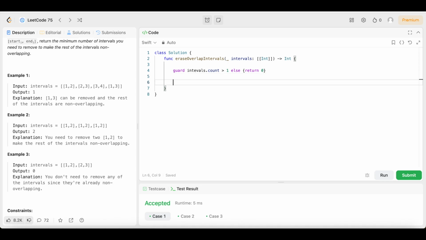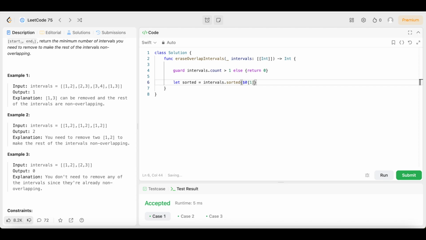Then we're going to come down here and say let sorted equal, excuse me, that's a typo right here. It should be R right there. Let sorted equal intervals.sorted, and then we're going to open up the brackets and say $0, then open up the array brackets and put a 1.